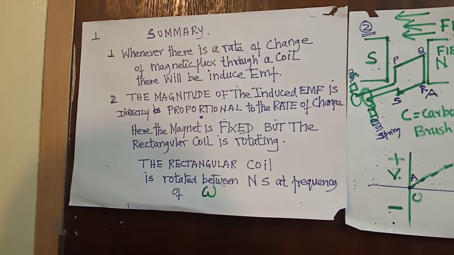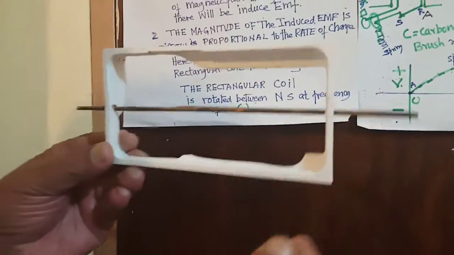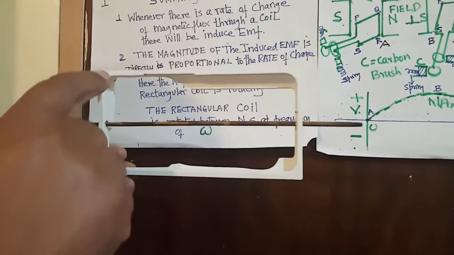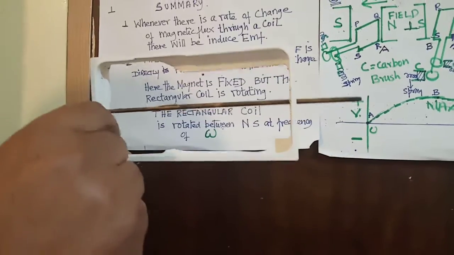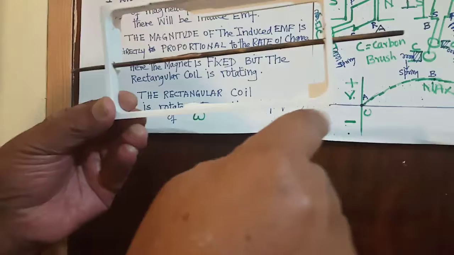So, let's see here now. This is the frame of the point where I will wind. See, I'll start from here. I will wind a wire, a coil.